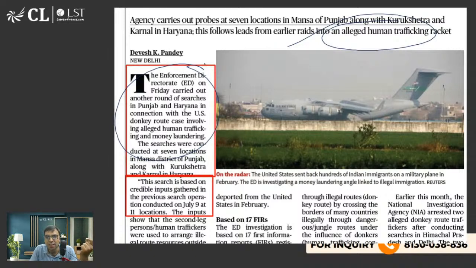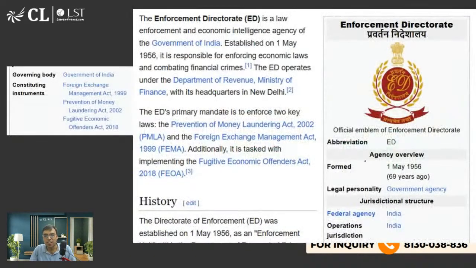So of course, the agency responsible for regulating that is the Enforcement Directorate, which has powers under the Foreign Exchange Management Act, Prevention of Money Laundering Act, and Fugitive Economic Offenders Act. Okay, that is what you should know.